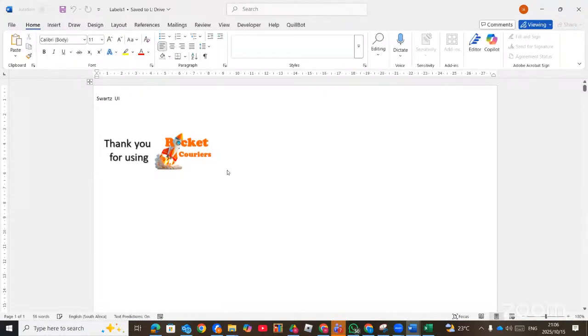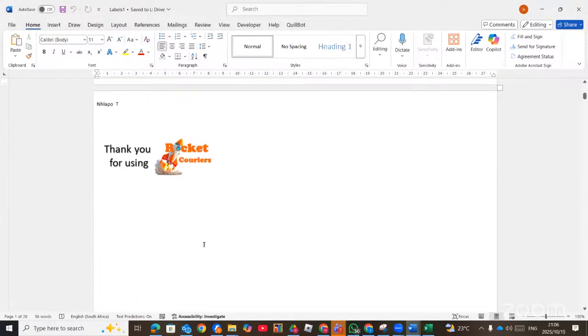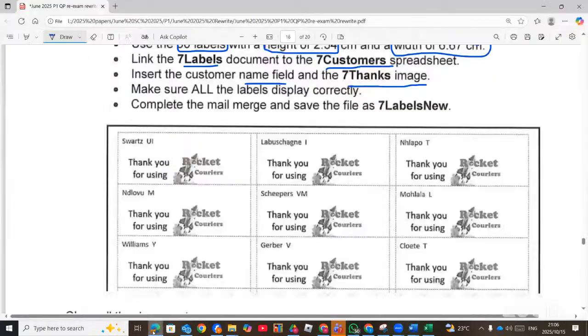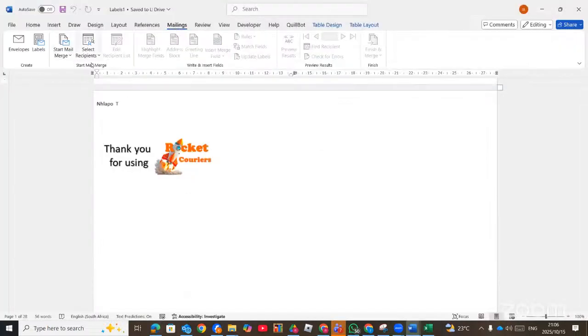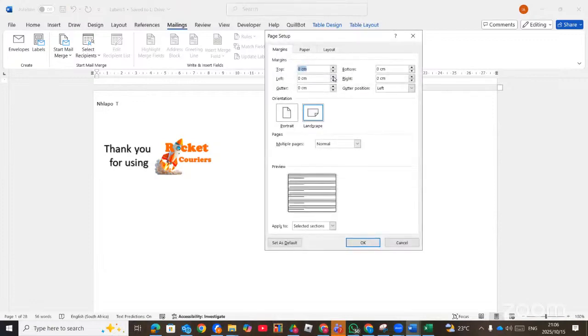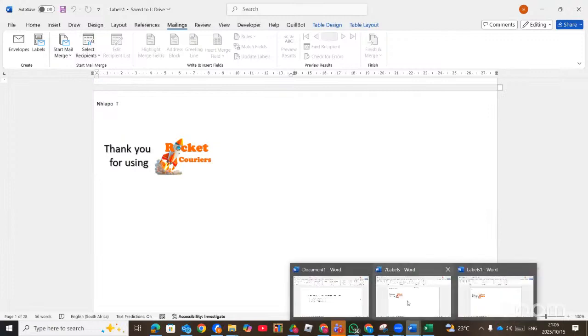okay. Now, our problem is, so we got it right, but our problem is we need to change what the question asked us to change. They said we must have 30 labels with a height. So when we started, we were supposed to pick those heights and then the width. So we can even change this one here. This one is 2.5, those margins, or the height of the labels. So when we started, our mistake was this one. Let's go back and change this.